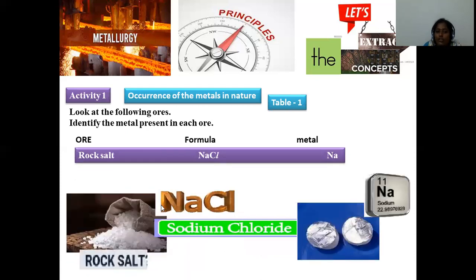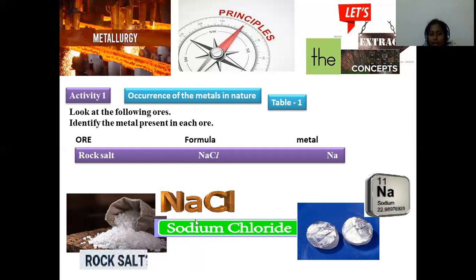And next is rock salt, right? It is extracted from the marine ocean region. It is the maximum content present in marine water, and this varies from ocean to ocean and with the geographical region. All these are deciding factors for the percentage of sodium chloride.